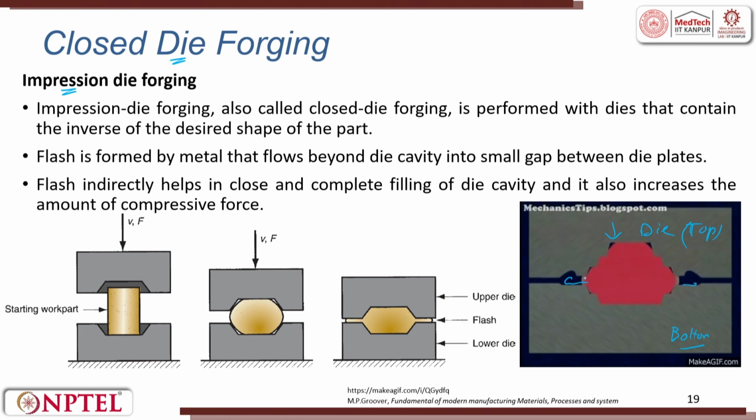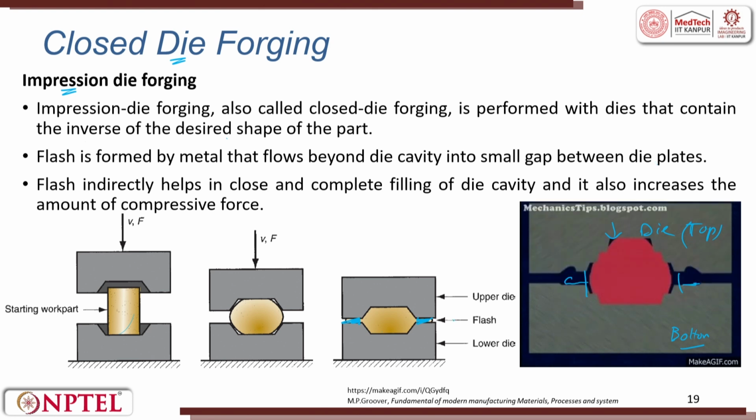right. So, these things are called as flash, or also called as closed die forging, is performed with die that obtain the inverse of the desired shape of the part. So, you keep this, press this, you see, and here you see the flash. The flash will be removed and then you get the final part. Okay. Flash is formed by metal that flows beyond the cavity into a small gap between the two flat plates.